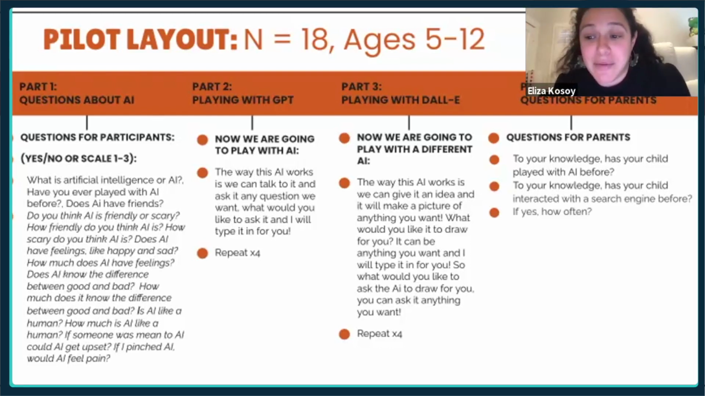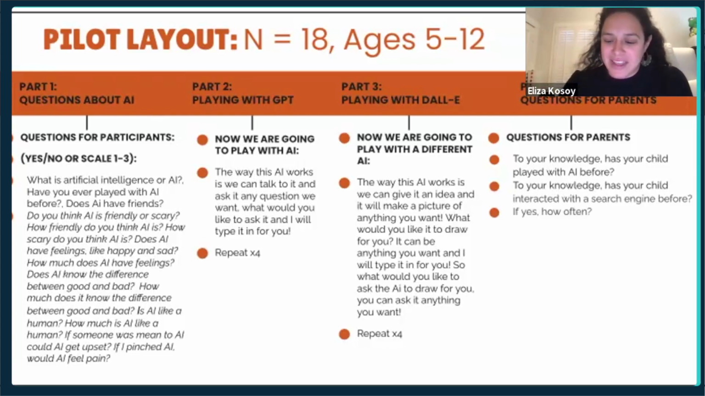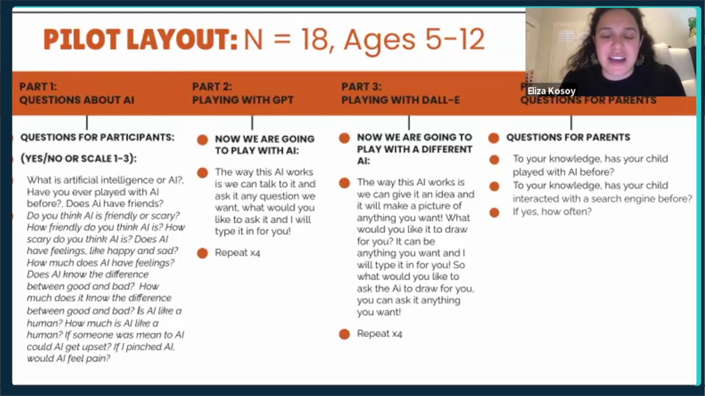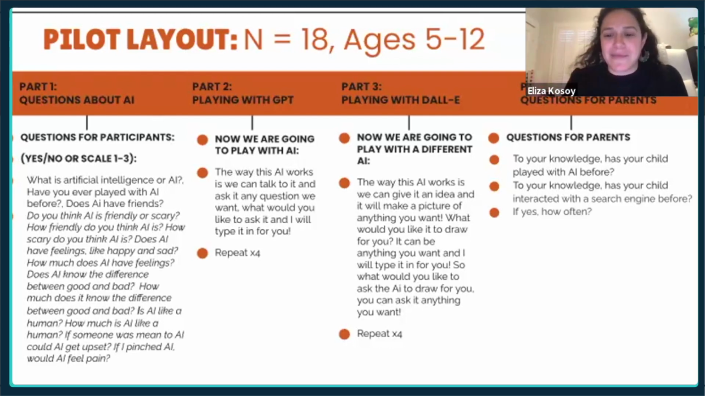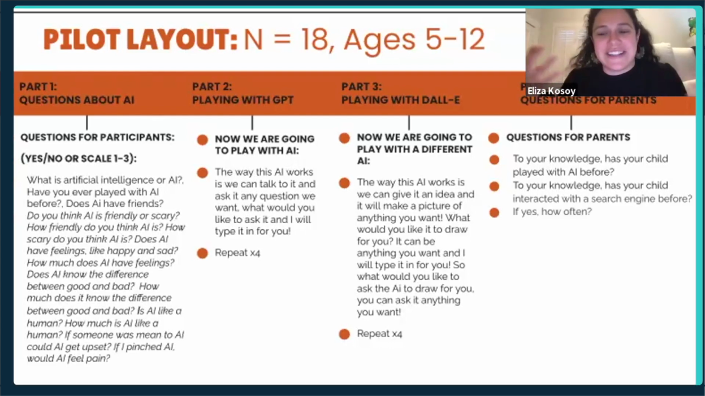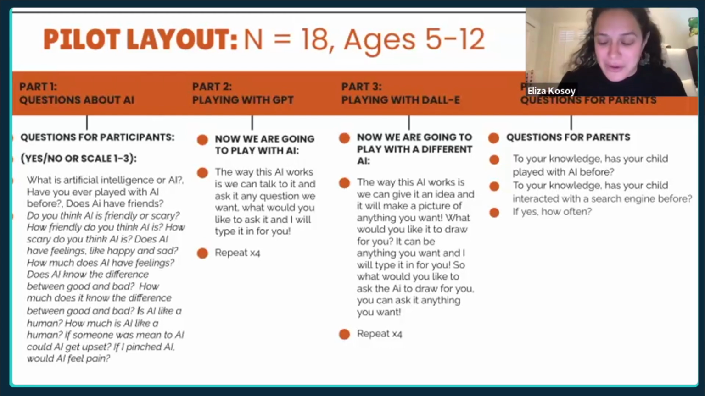And then we ask parents a couple questions like, to your knowledge, has your child used AI before? And how often are they using search engines? Things like that. Given that some of these are 5-year-olds using AI for the first time, we try to explain to them, oh, you can ask it any question you want and it'll answer it for you, or you can get any picture you want. What would you like to see? So sometimes there's this little barrier of trying to get them to understand what's going on.